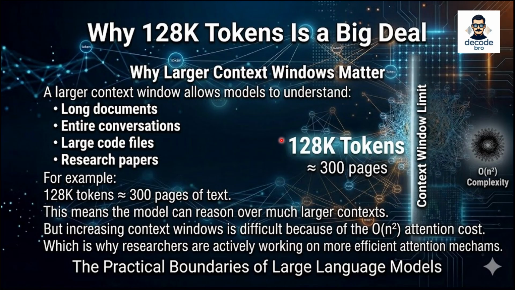But increasing the context window is extremely challenging because the attention mechanism still follows that quadratic cost curve. More tokens mean exponentially more relationships to compute. That's why researchers are constantly working on more efficient attention mechanisms that can scale better. And solving this challenge is one of the biggest frontiers in modern AI research.